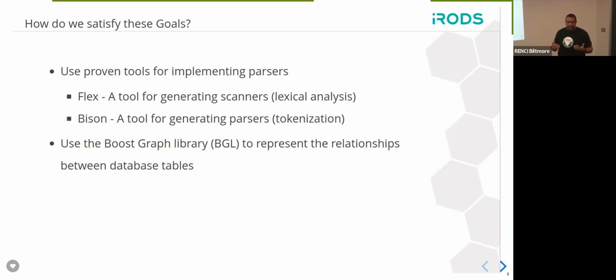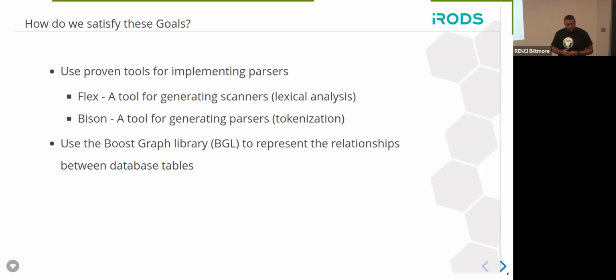But just to give you a little bit of idea about what these tools are, Flex is a tool for generating scanners, basically performing lexical analysis. It scans characters and produces tokens. And then Bison is basically a tool for generating parsers. And so you can use these tools together to basically build abstract syntax trees or whatever you want as far as compilers, interpreters, whatever.